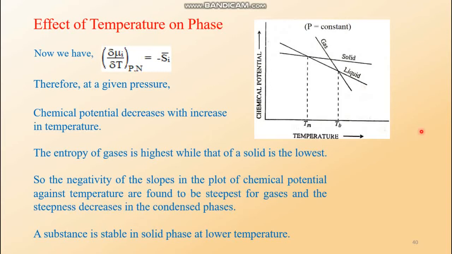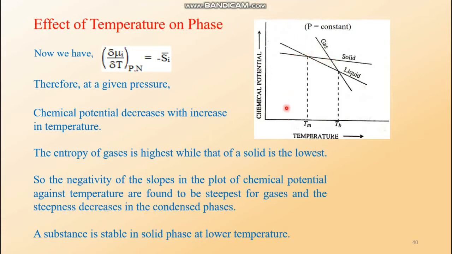Now this point is not discussed right now. What about this? Look, all the substances should acquire the lowest entropy value. So suppose we take this temperature. At that temperature, the entropy of the gaseous substance is very high, suppose at this point, because this straight line comes to this point.